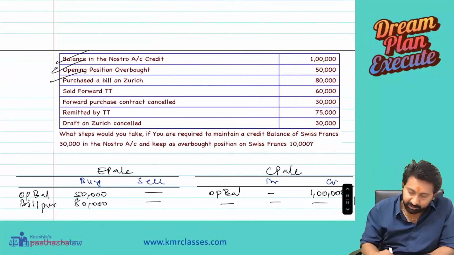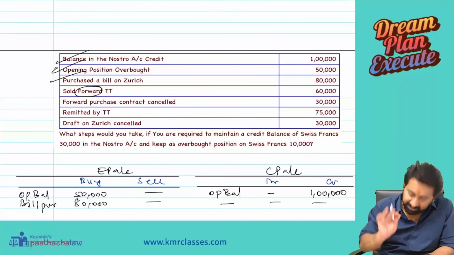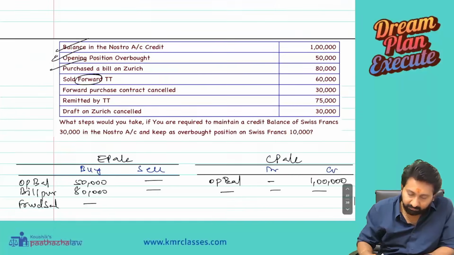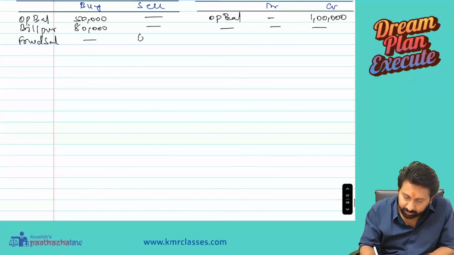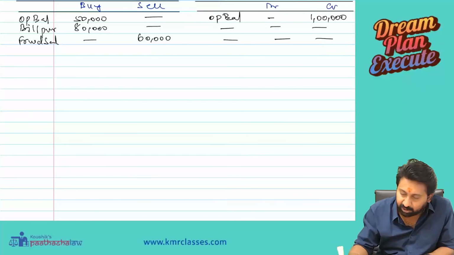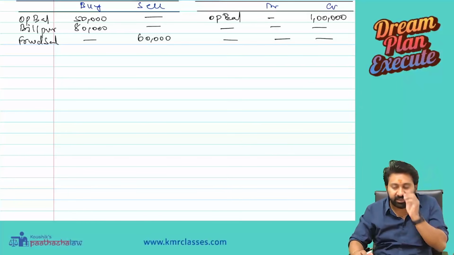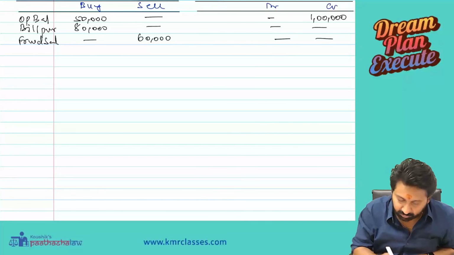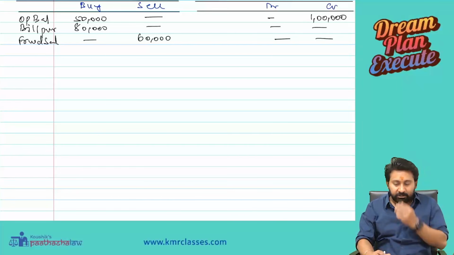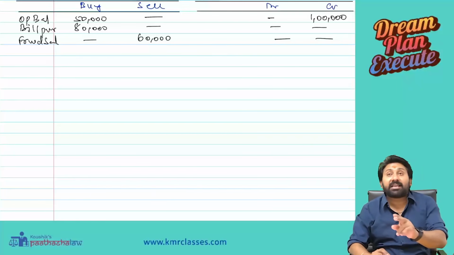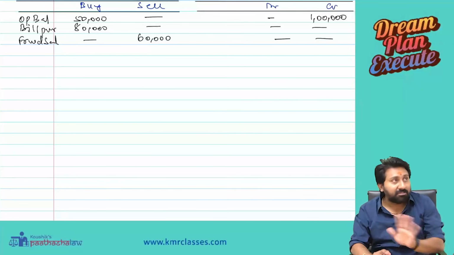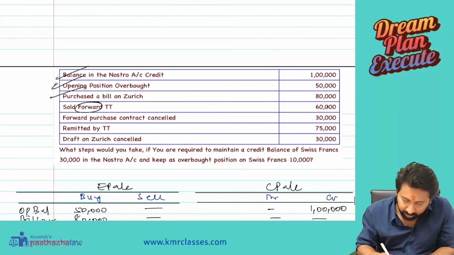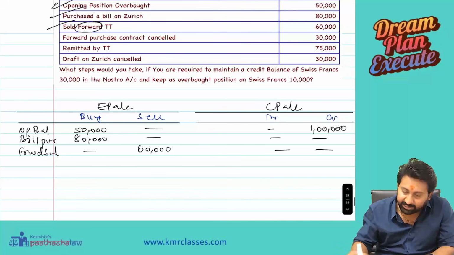Next, sold forward TT. Forward means forward sale, 60,000. Here it will not get affected. Why? Because for forward sale this column is not required actually; the opening balance is already written. Forward sale means we will sell in the future. As of now, there is no cash impact, so this will not get affected.